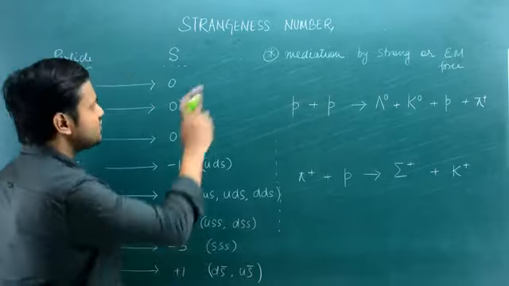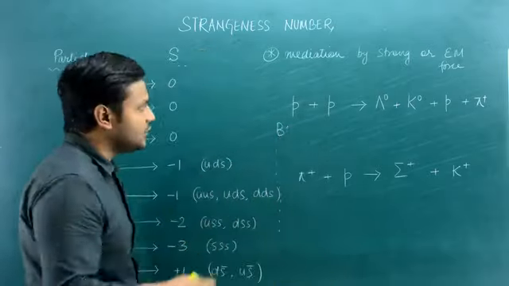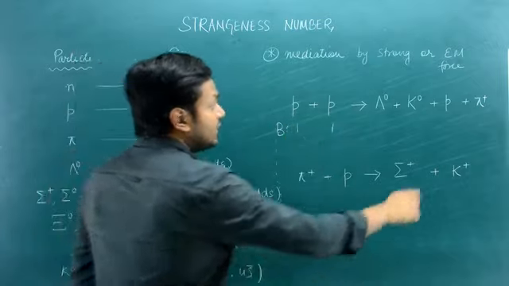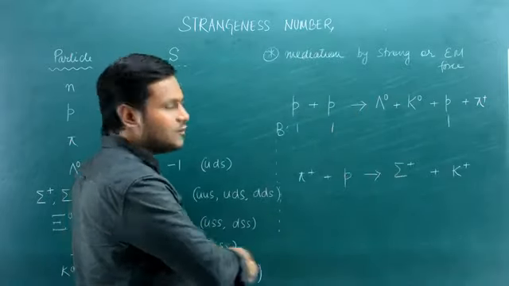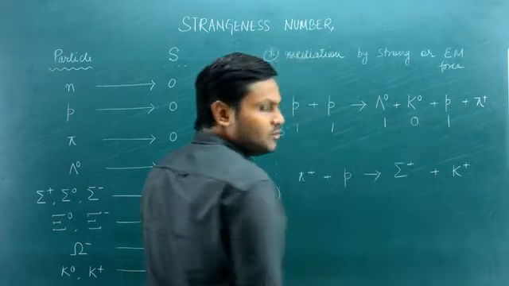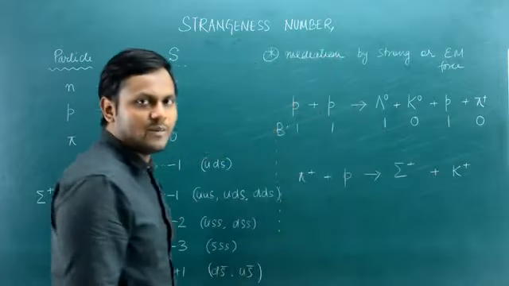Now, before I apply the strangeness number, let's apply first the baryon number, right, which I discussed earlier. So baryon number for a proton is 1, right? In the case of a proton, it is 1. Now the lambda naught is also a baryon particle, so that also has 1. K naught is a meson particle, so it has a baryon number of 0. Pi plus is a meson particle, so it has a baryon number of 0.